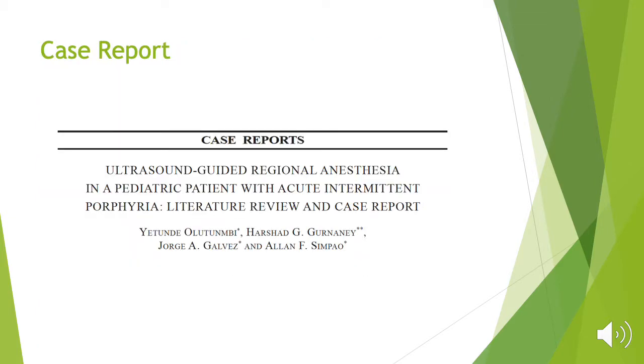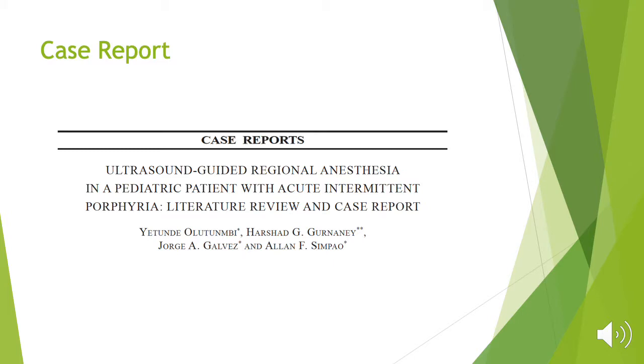So, case report. Porphyria in pediatrics, as far as case reports go, is extremely hard to find a specific case report that zoned in on pediatrics, but I was able to find one specifically that talked about ultrasound guided regional anesthesia in a pediatric patient that had acute intermittent porphyria.